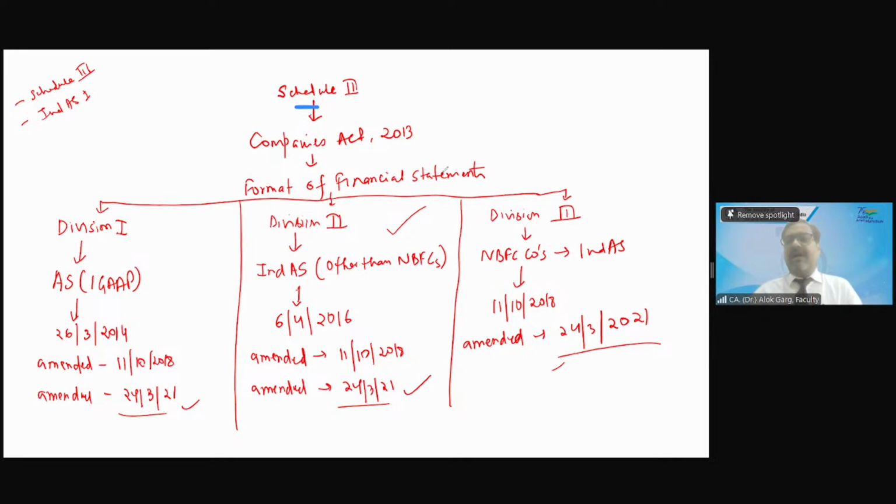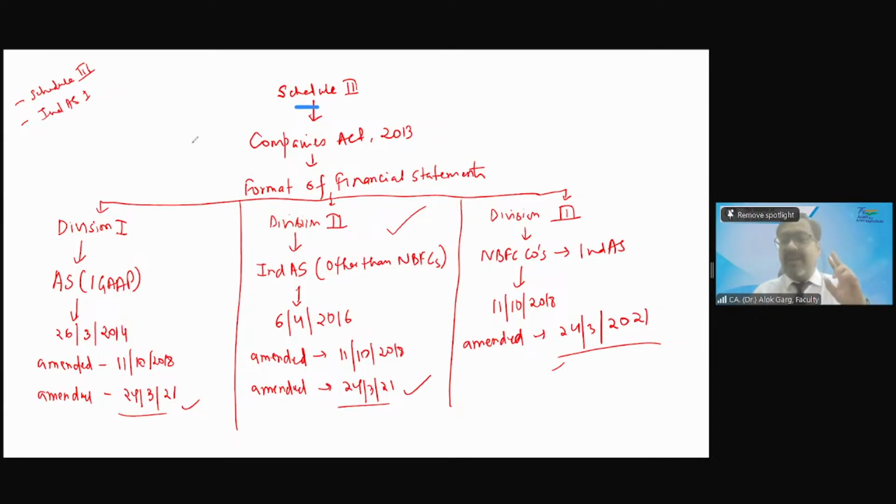Clear, sir. So my dear friends, whenever you are going to prepare your financial statement or you are going to audit your financial statement, then what is applicable? If it is a company, then Schedule 3 is applicable. Schedule 3 is applicable. Okay.